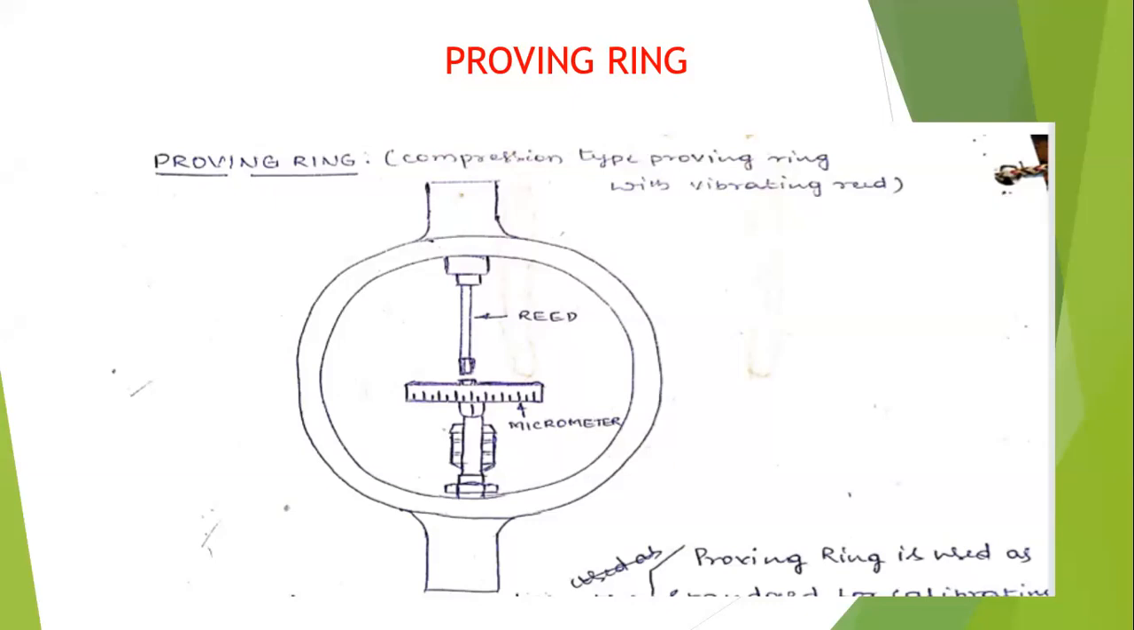List the applications of. List the applications. You write this much only. I repeat. Explain briefly with the neat sketch the principle of operation of proving ring. Put a question mark. Continue the question. List the applications.